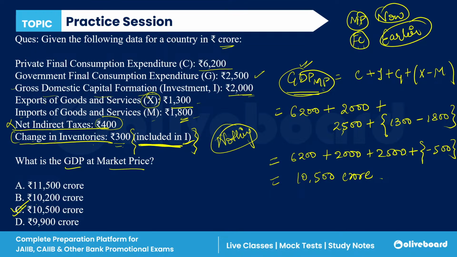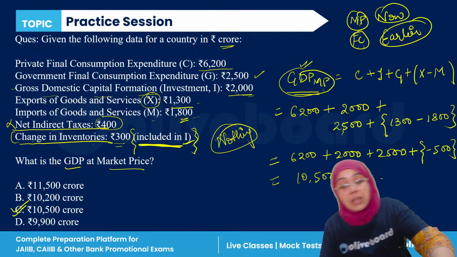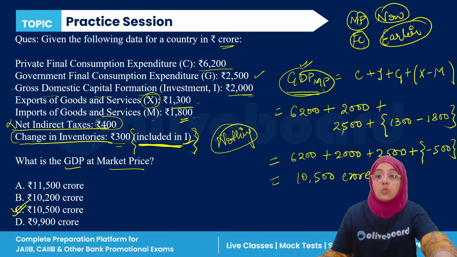But because it is already included, then we don't have to do anything, right? So the final answer is C. Final answer is what? C. Clear? Now, if you have any doubt here, please feel free to ask your doubt.